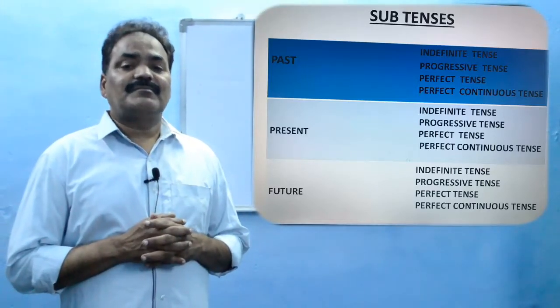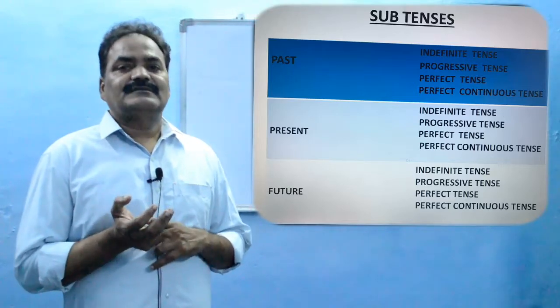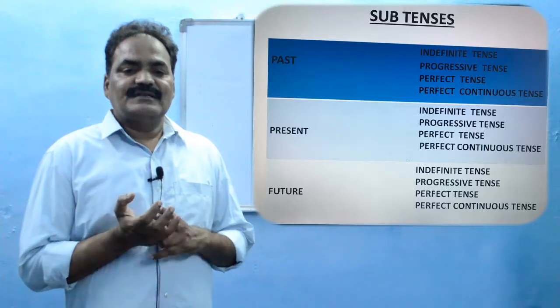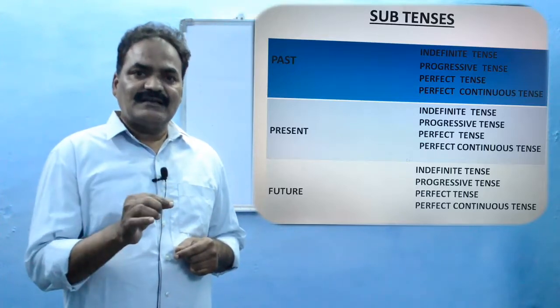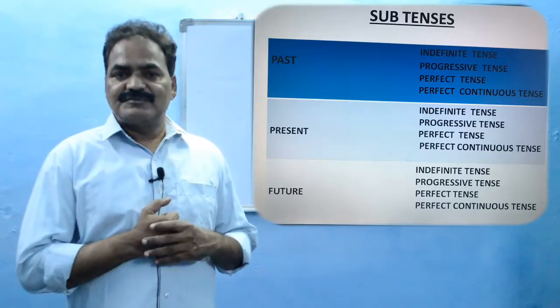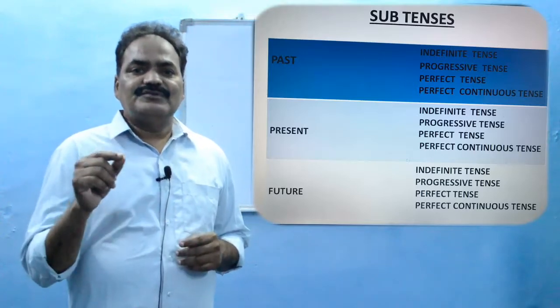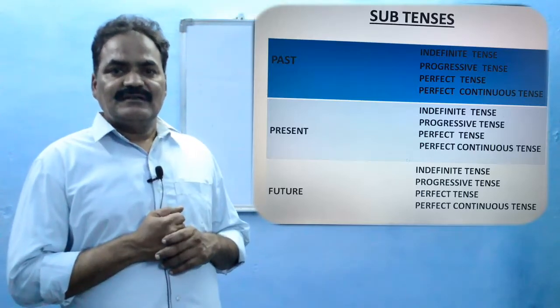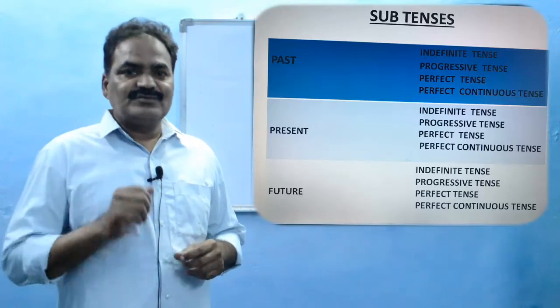In the simple past tense, only the past form verb is used. In the simple present tense, the present form verb, write or writes, any one of these two is used. And in the simple future tense, shall or will plus present form verb is used.